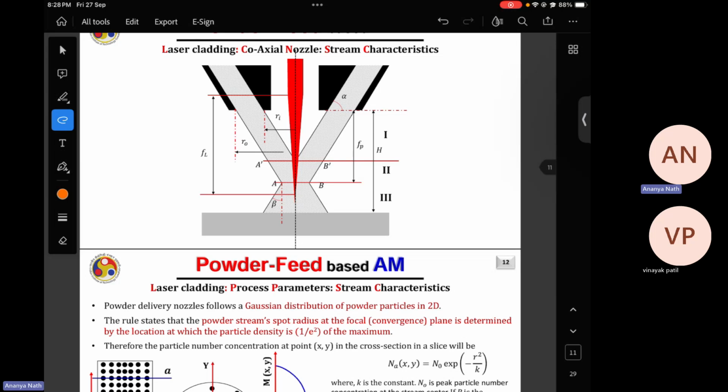In this region, you will see the powder stream looks like a donut shape, and the laser is coming with this. So the laser is in no way interacting with the powder, okay? But if you are working at this position, then you'll see the laser and powder together. So you can utilize the maximum number of powder particles which are coming from the nozzle.